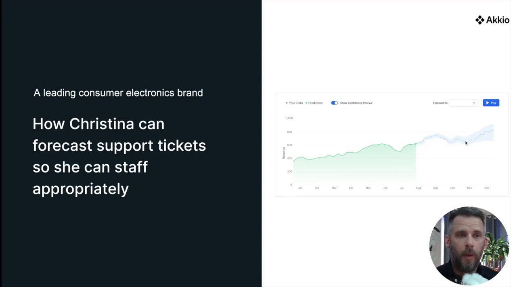The other thing I'll point out here is that gray line, or that light blue line that's kind of shaded around the dotted line. That's showing our confidence interval. That's telling Christina how confident we are in that forecast in this case. Not just a prediction, but a forecast in the future. So she understands that come October, middle October, November, we probably need to retrain this data, and we can do that automatically as well.